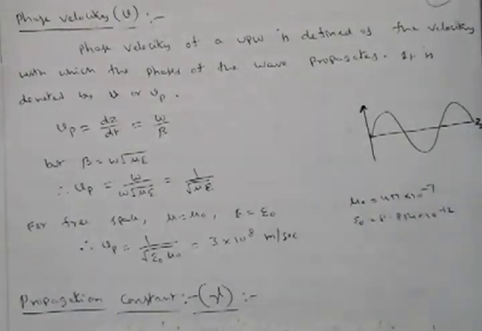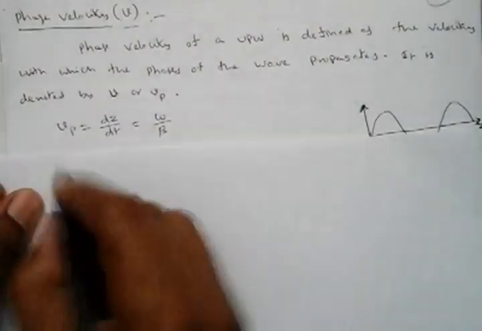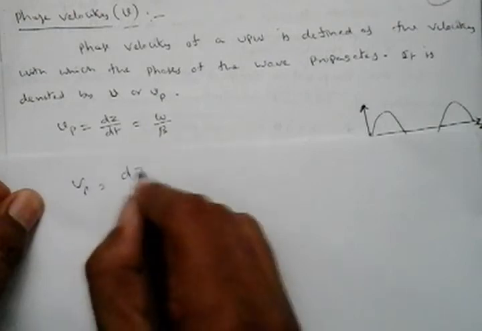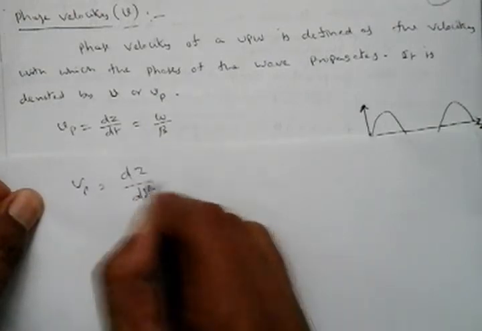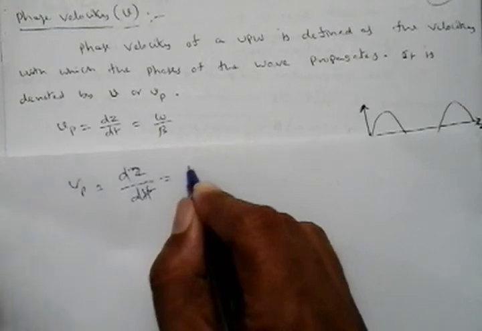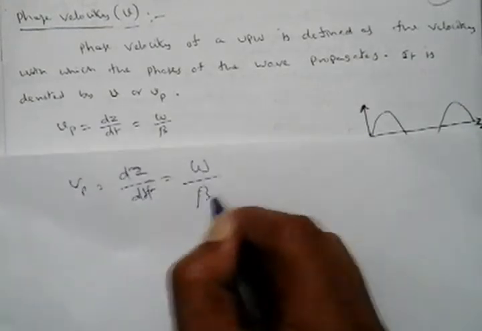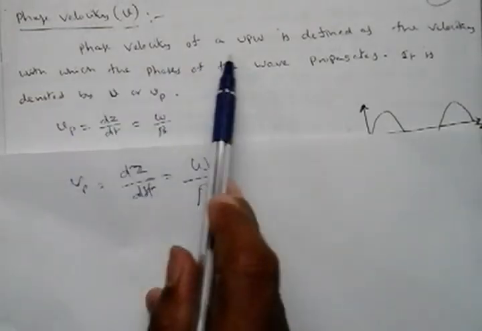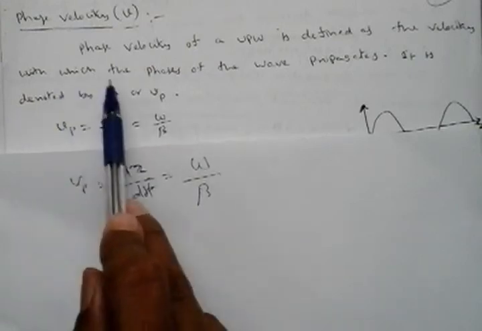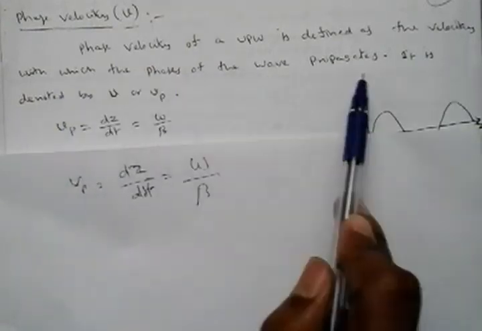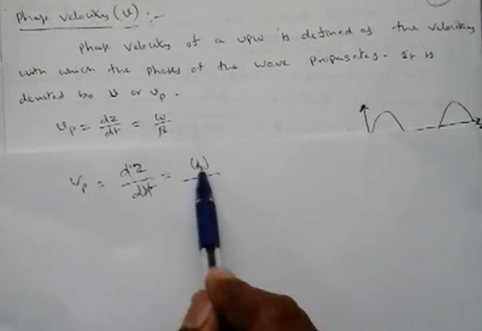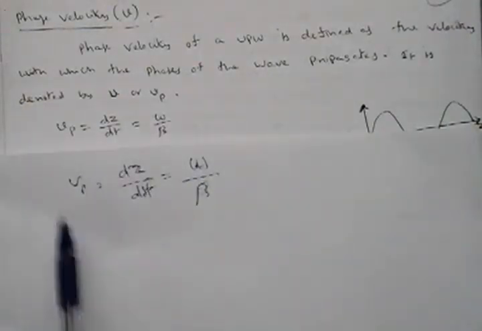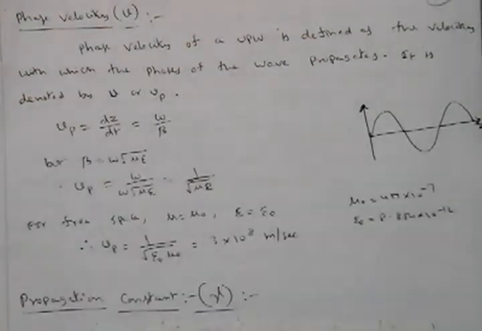In this case, Vp is equal to dz by dt, traveling along the z direction, so omega divided by beta. Omega is called the angular velocity, beta is called the phase shift constant. So Vp is equal to omega by beta.